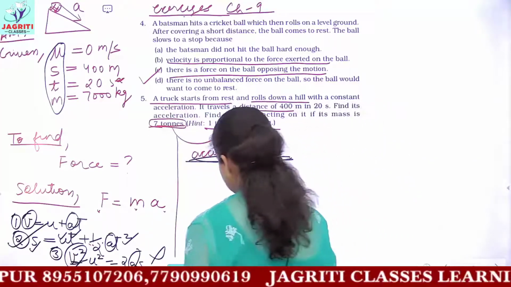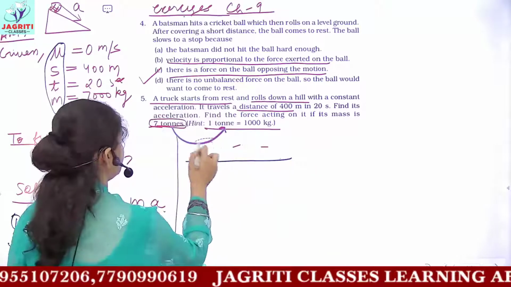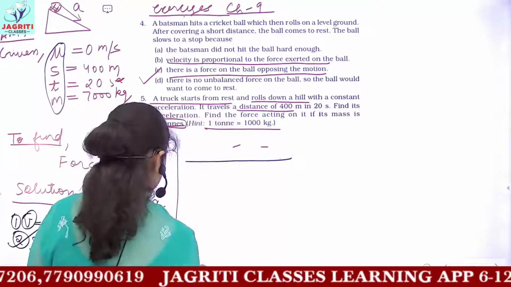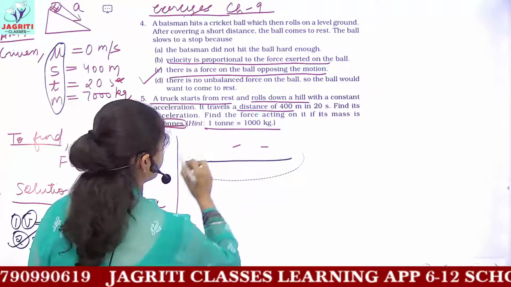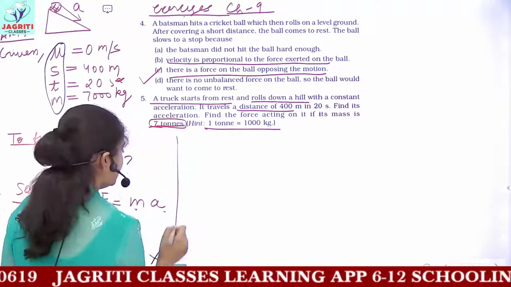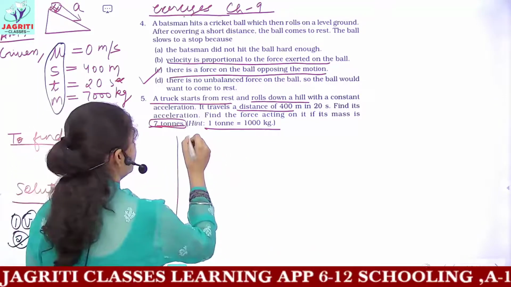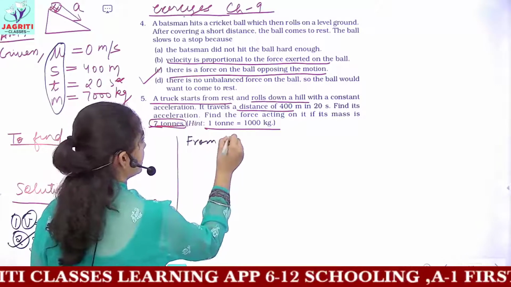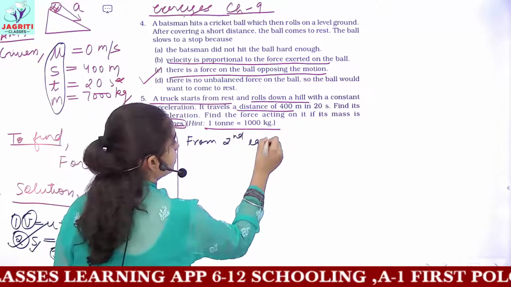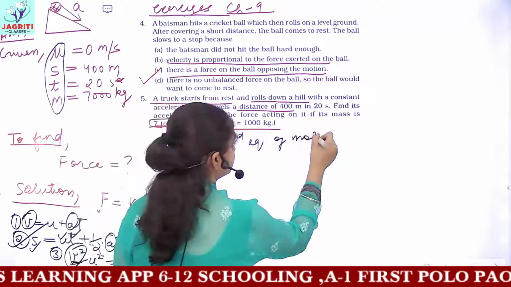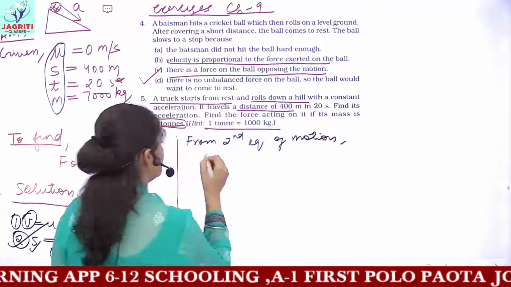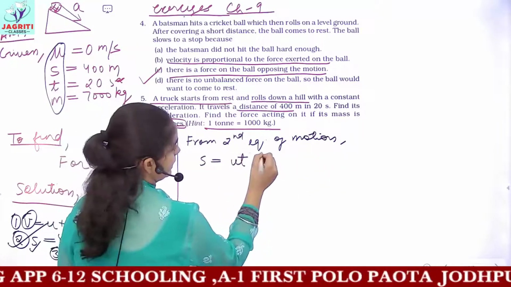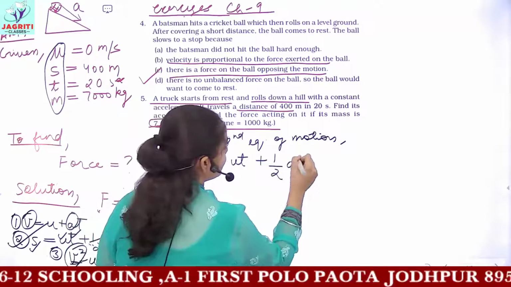So now we'll be writing, solving our question, from the second equation of motion, s equals ut plus half at square.